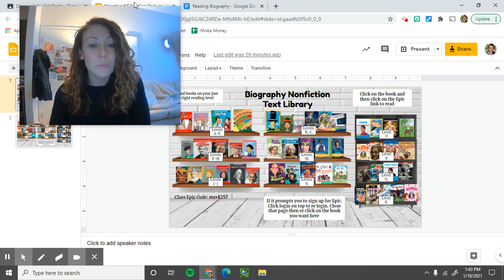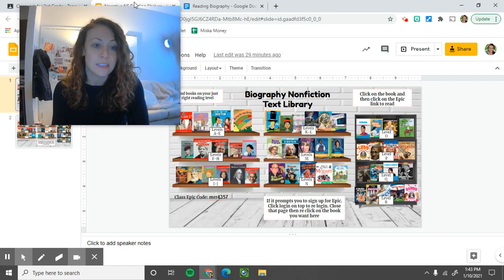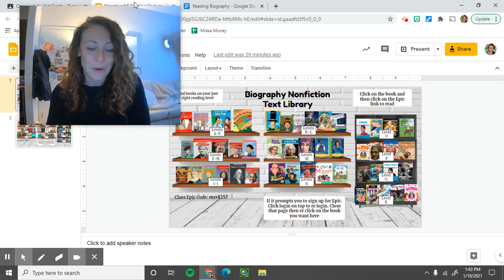And again, if it's a book that is a read to me, a read out loud book, do not have it read out loud to you. We want you to do the reading. If you want to read it a second time where you listen to it, that's fine. But the first time through, you do need to read it on your own.